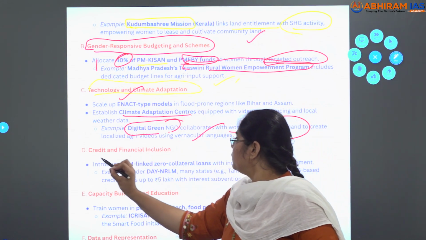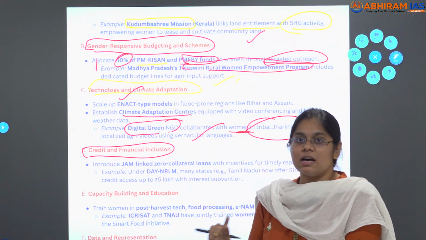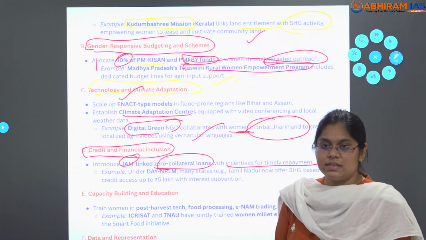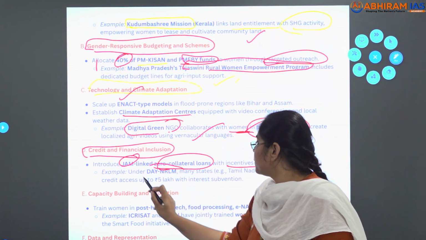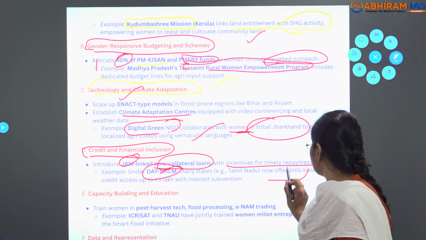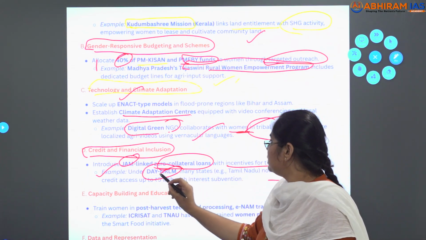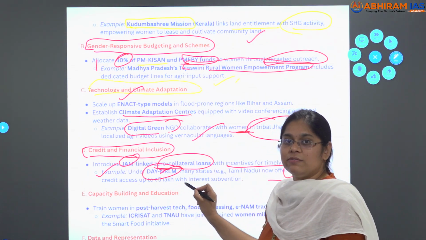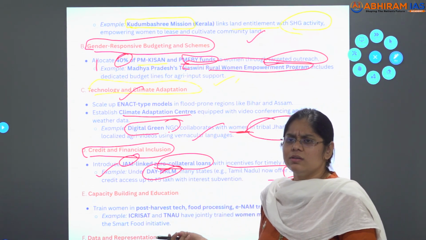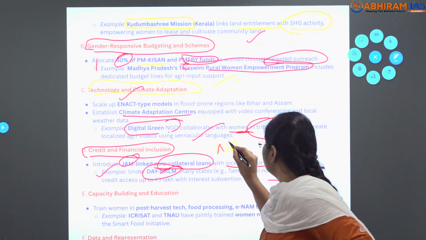Next, credit and financial inclusion. So I have included the JAM Trinity, that is Jan Dhan, Aadhaar, Mobile linked zero collateral loans with incentives for timely repayment. For example, that is the MGNREGA scheme. Now they are offering self-help group based credit access up to 5 lakhs. Clear? Sorry, this is the Deen Dayal Antyodaya Yojana National Rural Livelihood Mission. I have told MGNREGA, but this is with respect to NRLM, that is the National Rural Livelihood Mission.